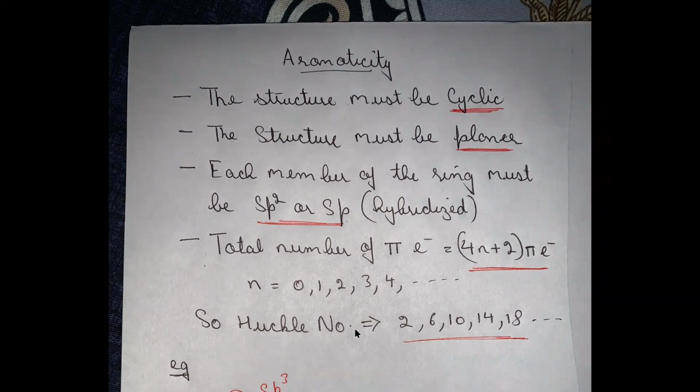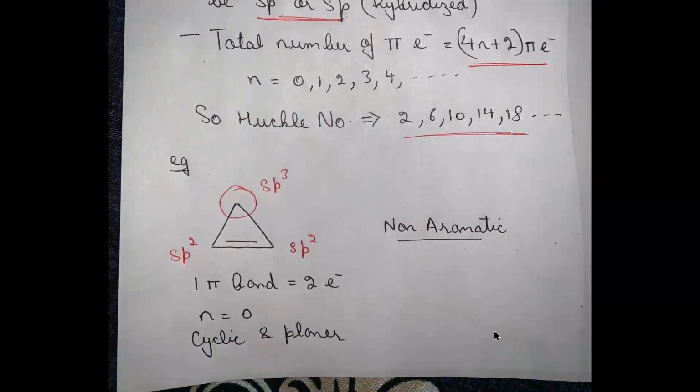So the Huckel number will be, if the value of n is equal to 0, 4 into 0 plus 2, which is equal to 2. If n is equal to 1, then Huckel number will be 4 into 1 plus 2, which is equal to 6 pi electrons. So these are the Huckel numbers. We will discuss some examples so we can understand the aromaticity concept better.